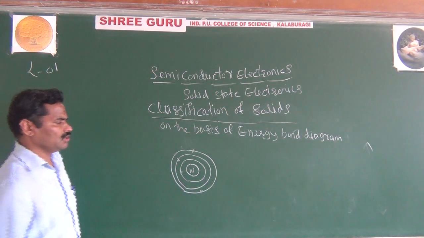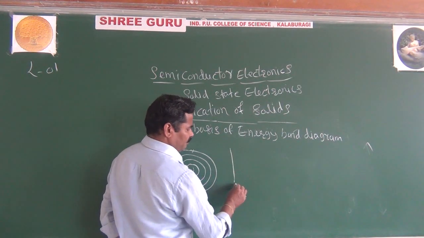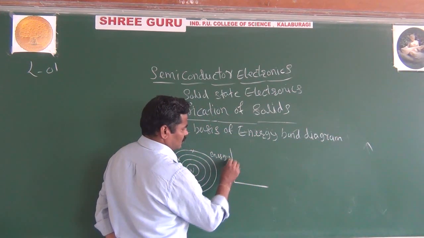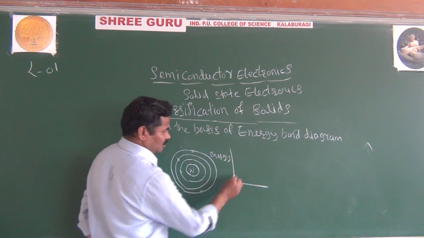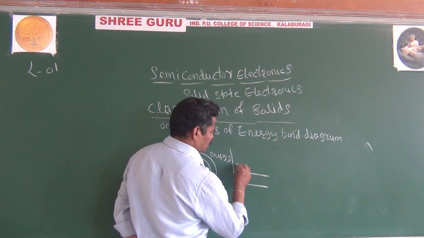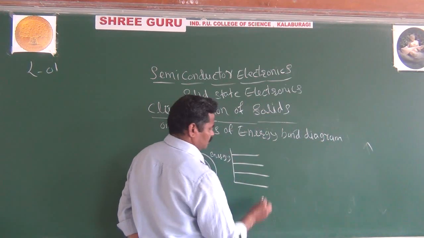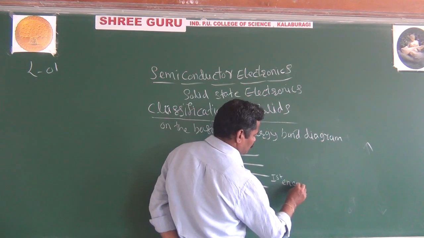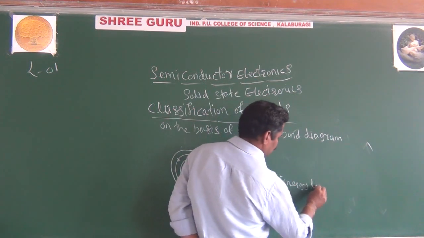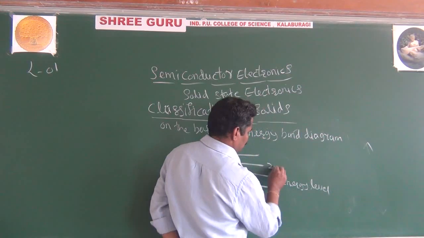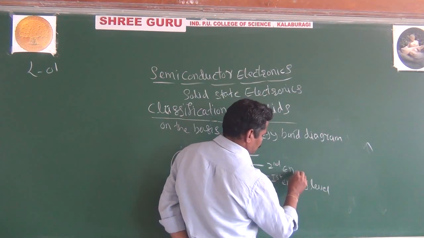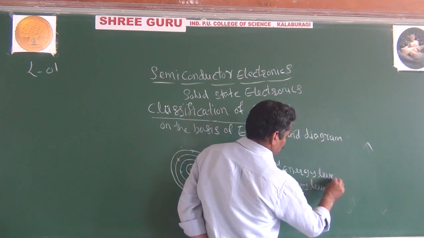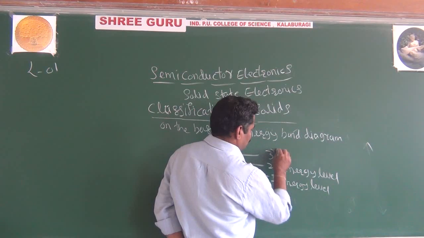And here you can draw the graph. This is your energy. And here this may be the first energy level, second energy level, and this is the third energy level.